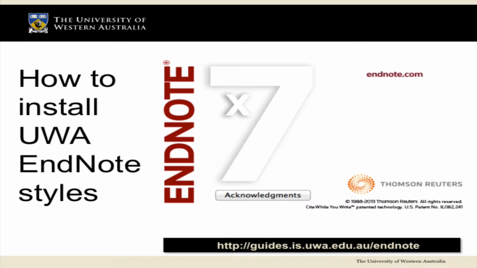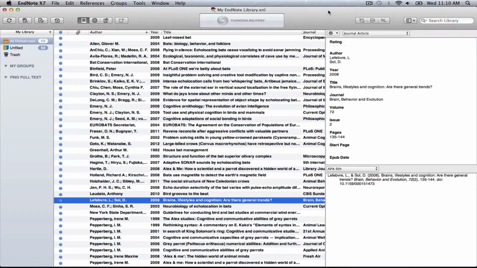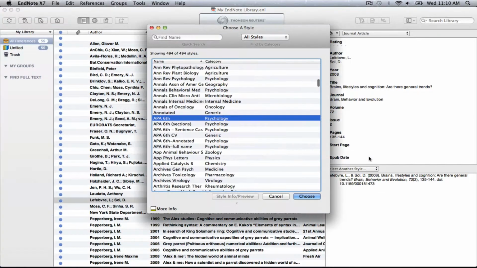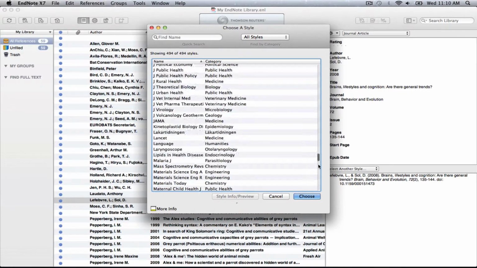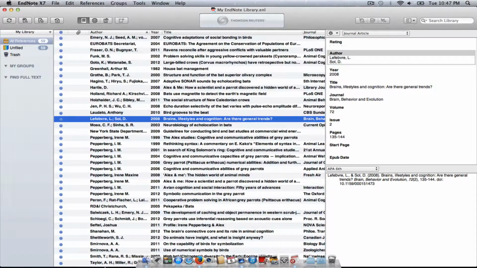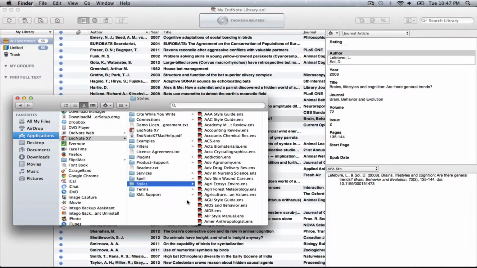In this video, I'll show you how to install UWA Styles to your EndNote Styles folder. When you install EndNote, hundreds of the most popular styles are automatically loaded. These styles are stored in a dedicated Styles folder located in the Applications EndNote folder. As you can see, these files have a .ens extension, which simply stands for EndNote Style.